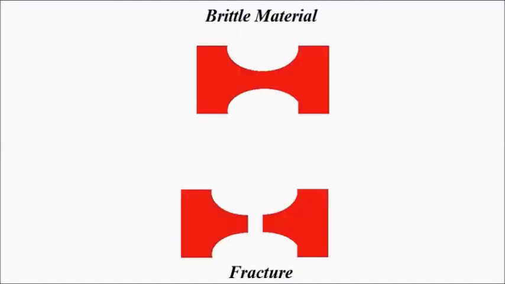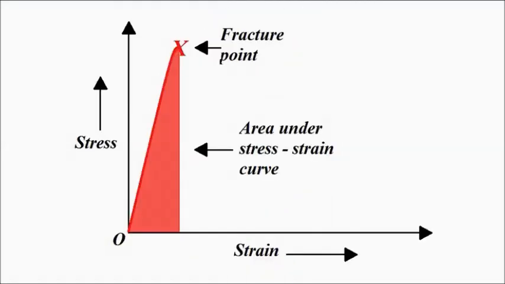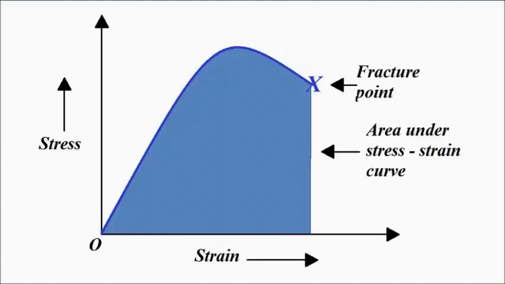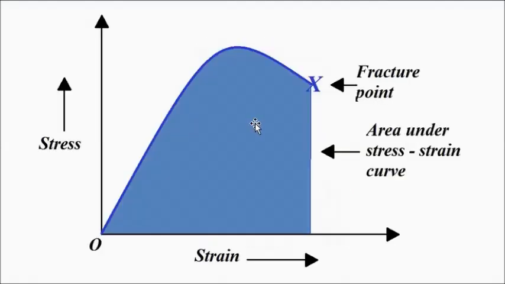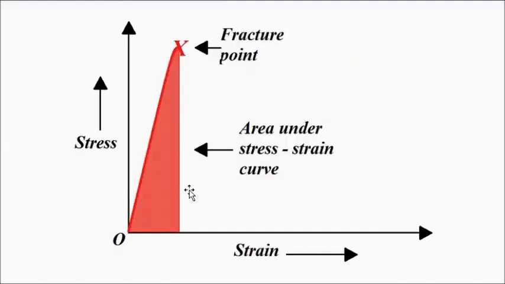This is the stress strain curve for a ductile material, which undergoes more elongation up to the point of fracture. So here the area under the curve is high, so toughness is high. Here the area is low, so toughness is low.